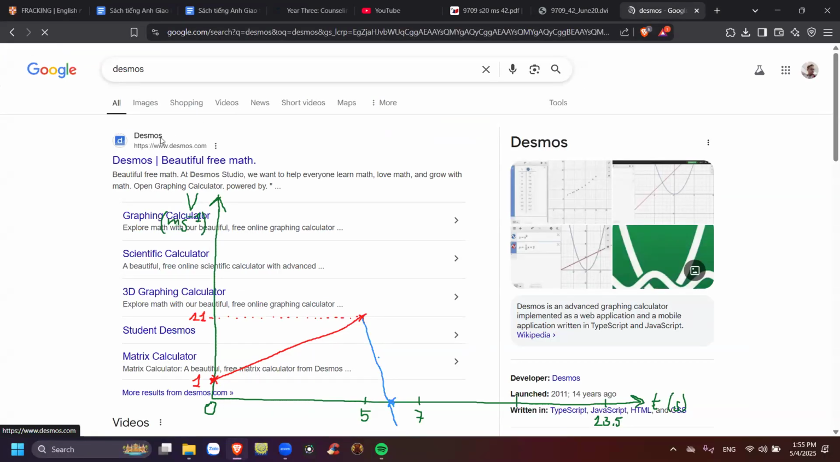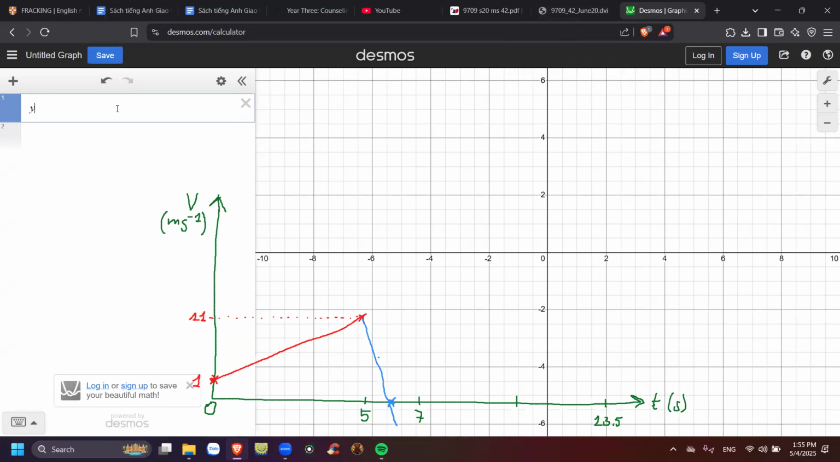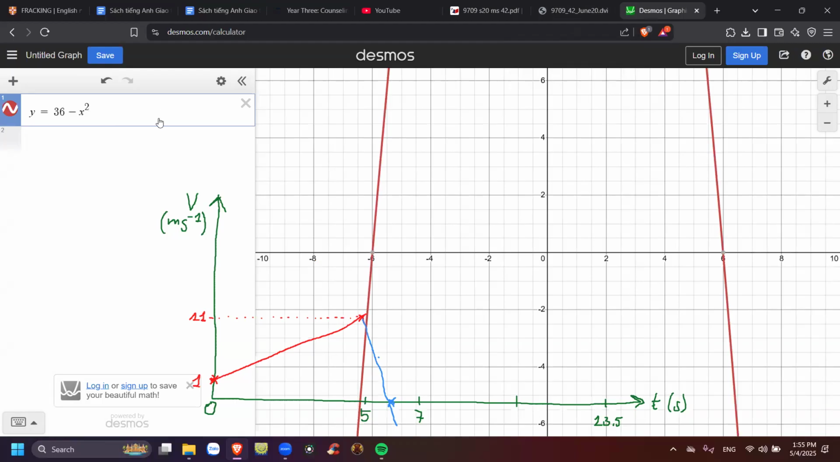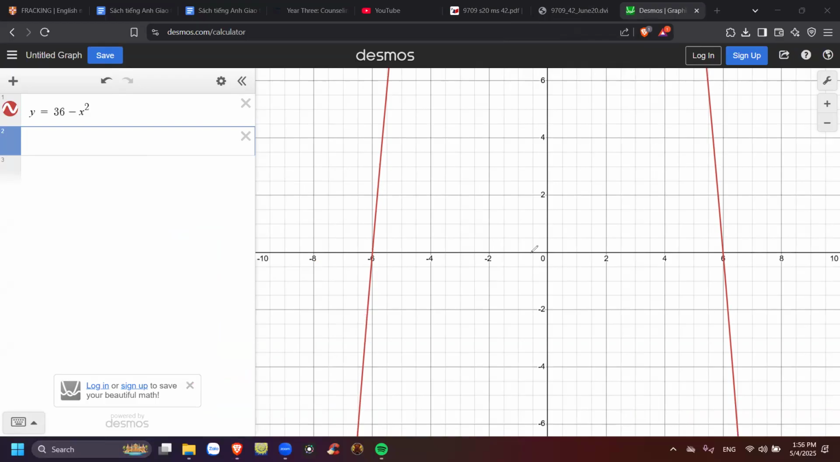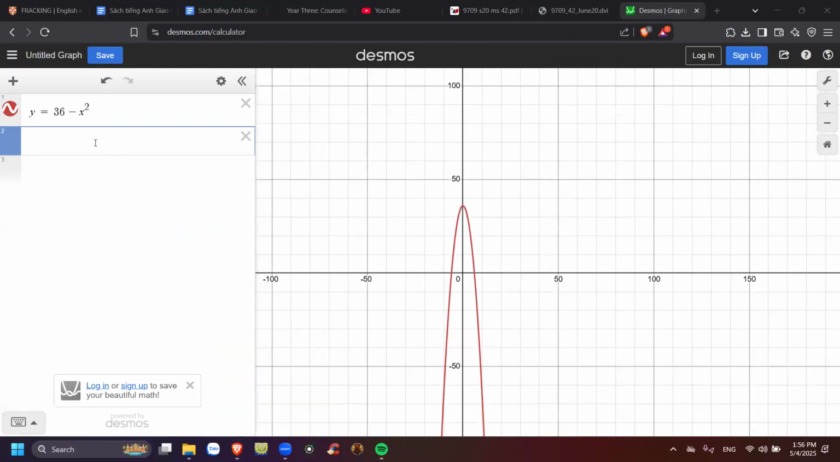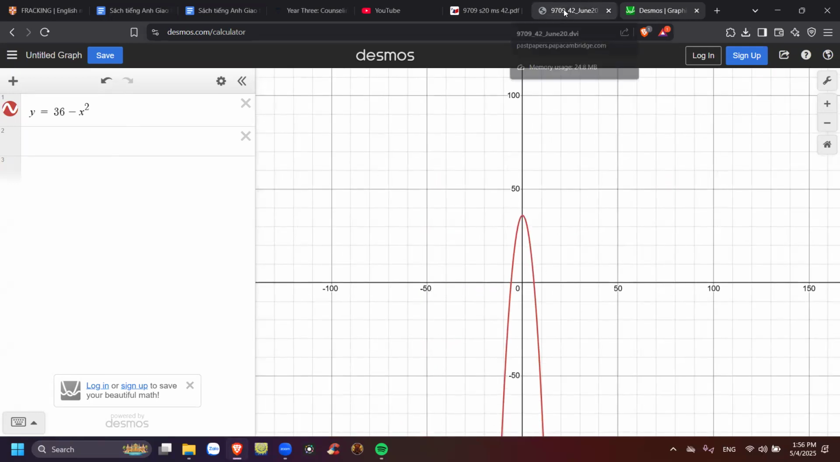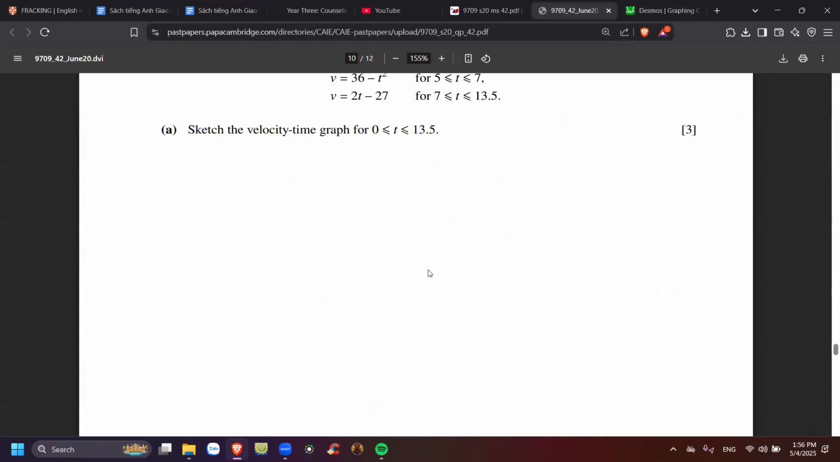Okay, so 36 minus x squared. It's going to be something like this. 36 minus x squared, but you just have to take from 0 to 5, okay? In general, just draw it out. Sketch it for me.